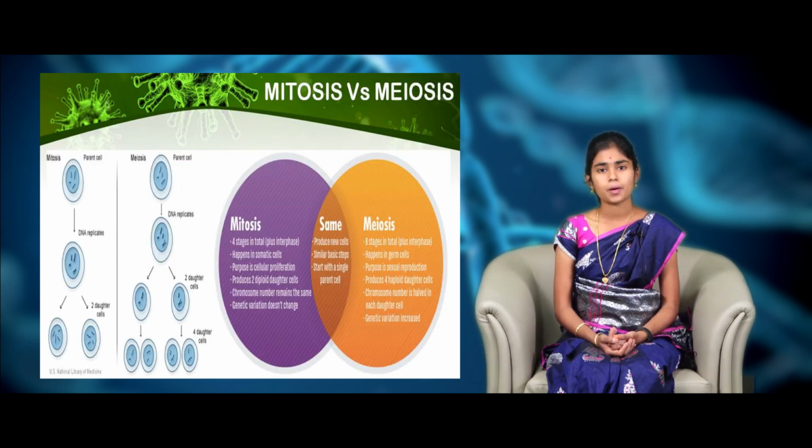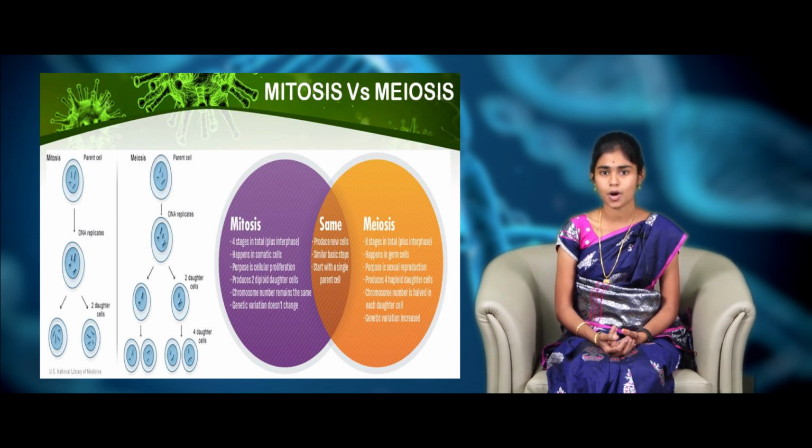Okay, we have seen about the mitosis and meiosis process. Now, let us discuss the differences between them. Mitosis has 4 stages, whereas meiosis has 8 stages. Mitosis is responsible for body growth and organ growth, etc., whereas meiosis is responsible for sexual reproduction. Mitosis plays a very important role in wound healing, etc. Meiosis doesn't play that kind of role, but meiosis plays a very important role in genetic variations due to crossing over and recombination.